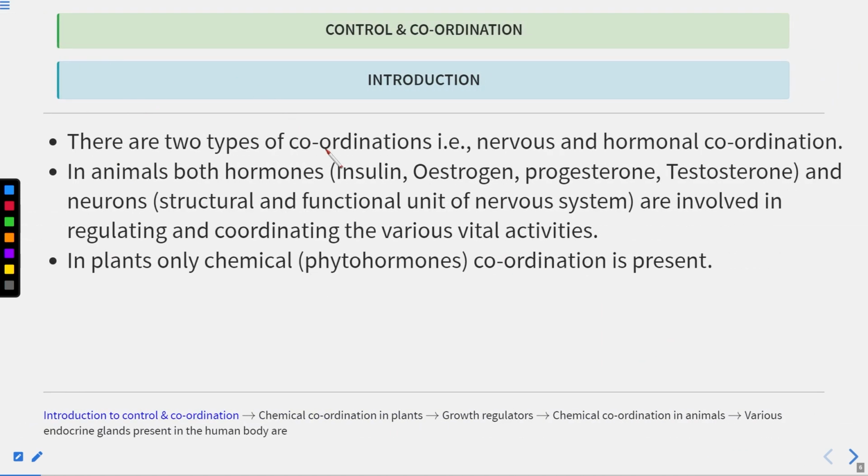Now there are two types of coordination. We have already studied nervous as well as hormonal coordination. Hormonal coordination is done by the endocrine system. Now in animals, both hormones as well as neurons are involved. Neurons are part of the nervous system. In animals, hormones such as insulin, what is the role of insulin?